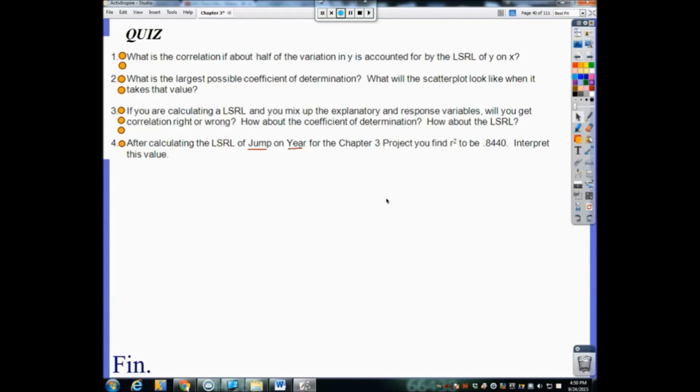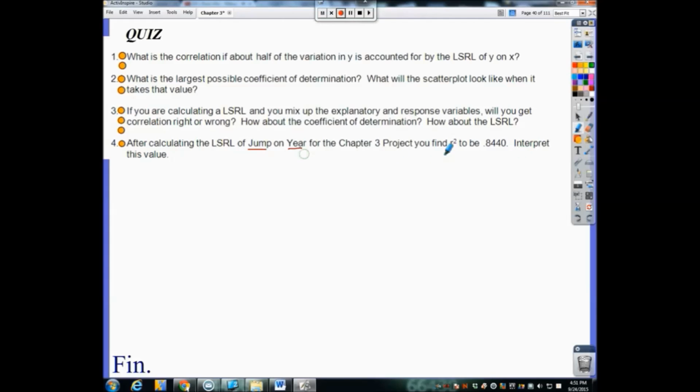So the whole gist of this project was, could we use how far long jumpers in the Olympics jumped to predict how far a person could jump in a future Olympic session? So we were using the years as our explanatory variable, and how far they jumped in distance as our predicted y value. Okay, so that's all you really need to know here.